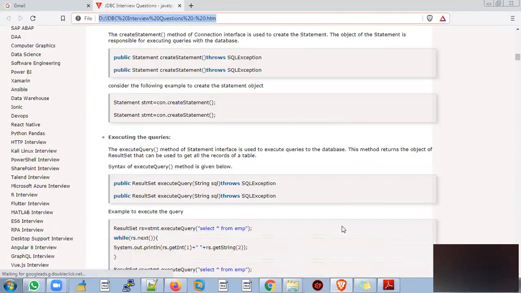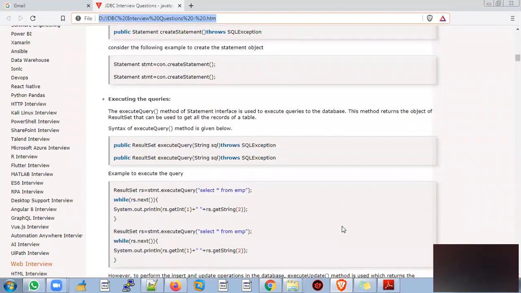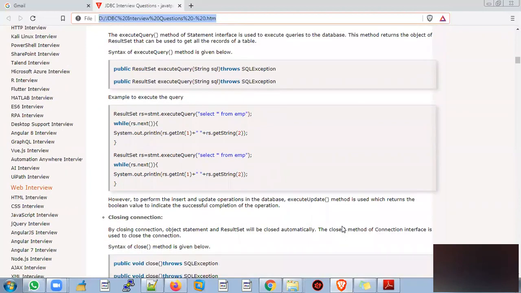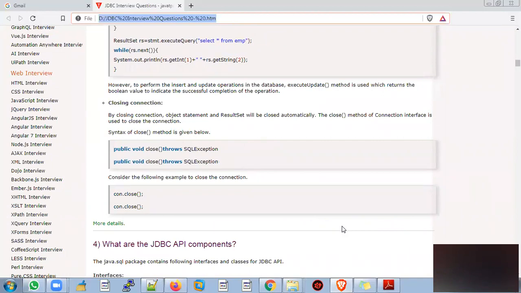With the help of the statement object, we can execute the query. We can pass the query as a parameter, for example select star from employee, and we get the results. The results come in terms of a ResultSet object. Once the results are extracted, we have to iterate over them using a while loop. rs.next is the statement used to move through the result set object.